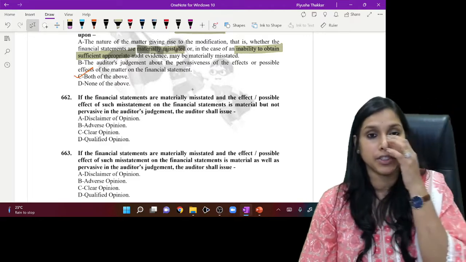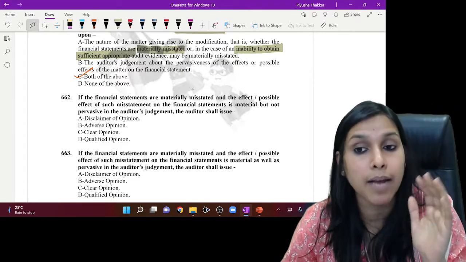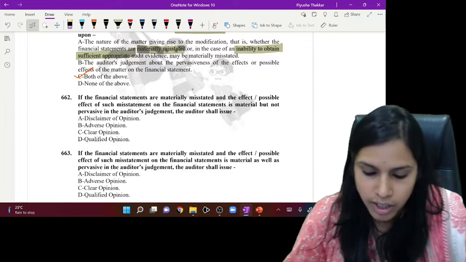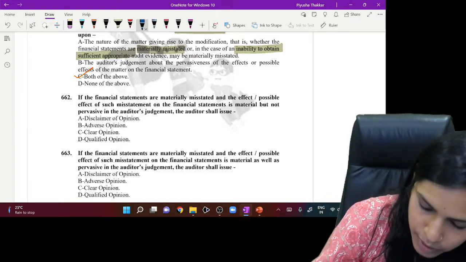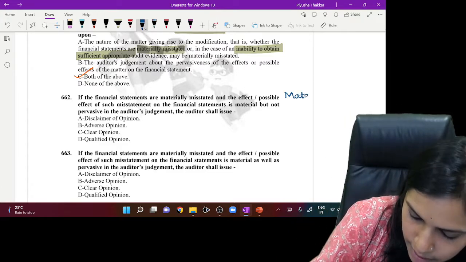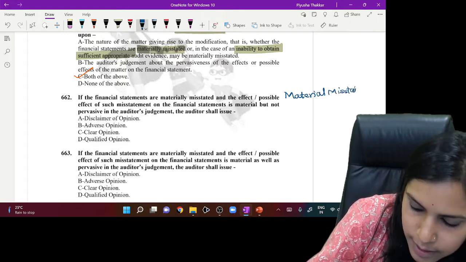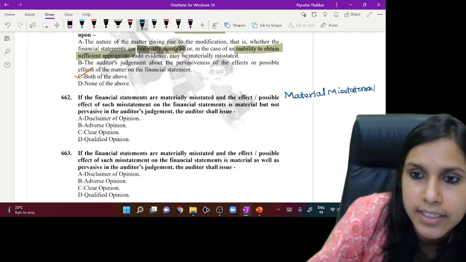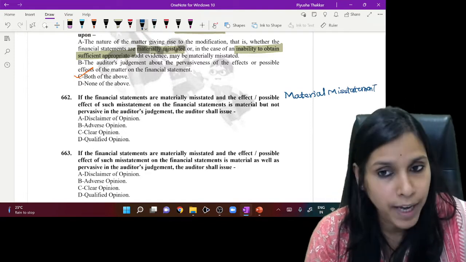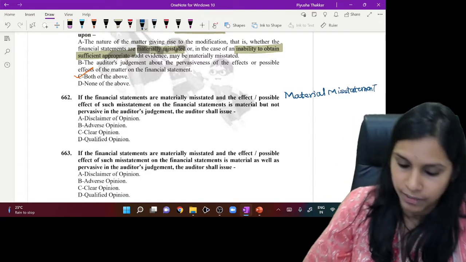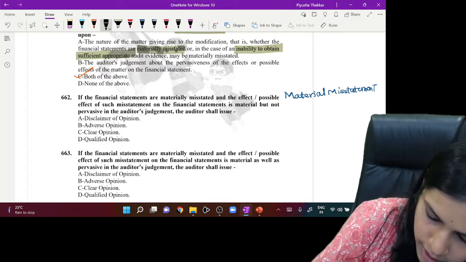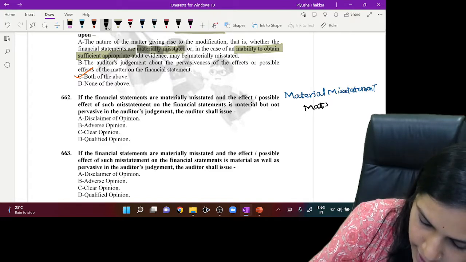The next question. If the financial statements are materially misstated, so here the situation is a material misstatement, and the effect is material but not pervasive. Is it material?